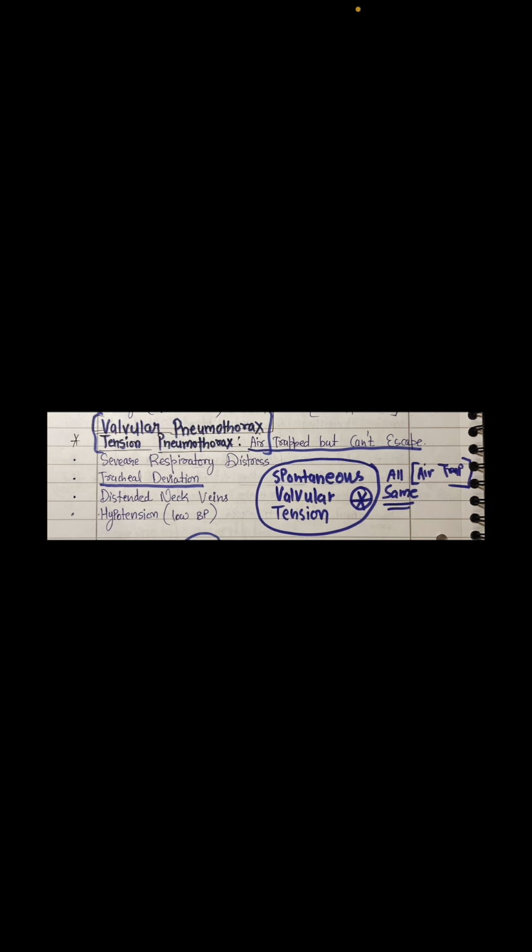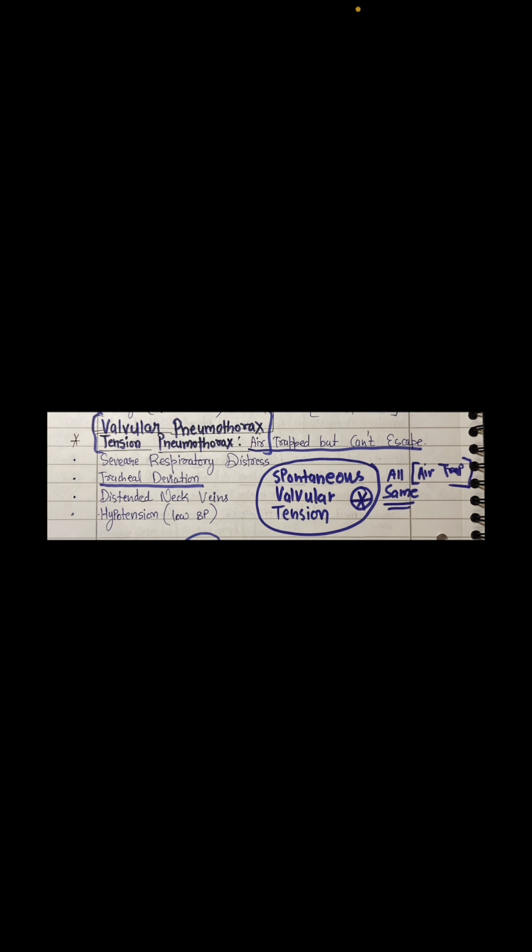One more thing to highlight here is valvular pneumothorax, tension pneumothorax and spontaneous pneumothorax; they are all the same category. In these, air gets trapped due to some trauma or some other problem. The air gets trapped inside the pleural cavity but cannot escape. Let's hear a little bit of a story right now, so that you can remember it for the long term.